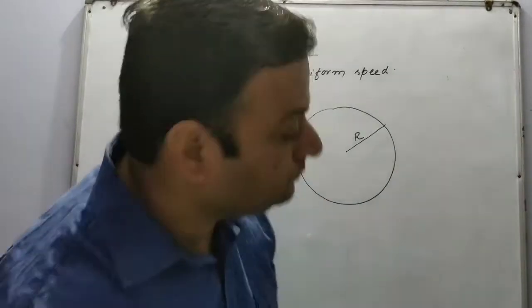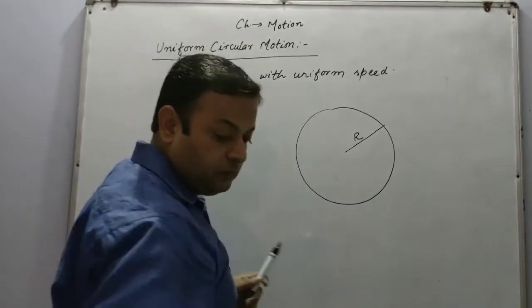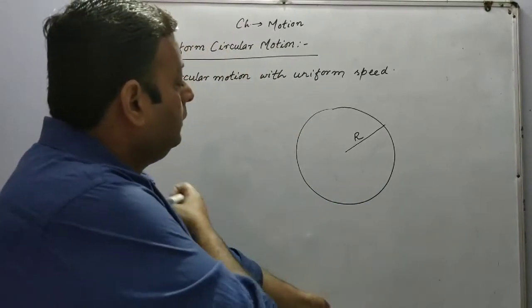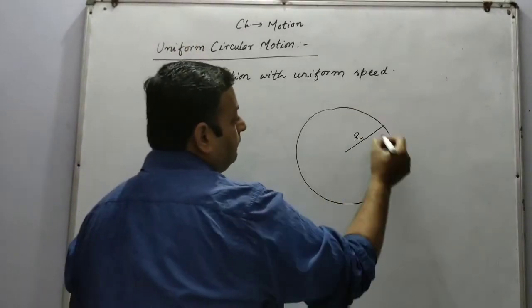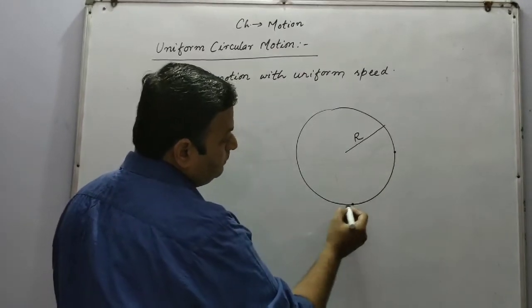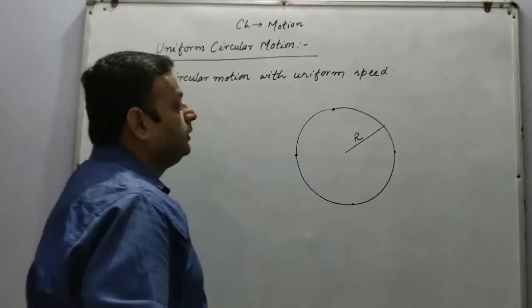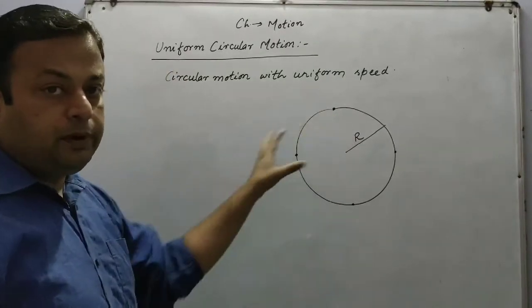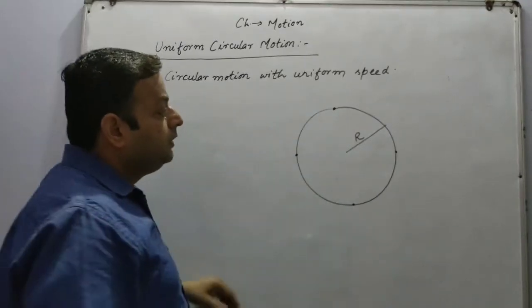Now what will be the direction of the velocity at this point, at this point, at this point and at this point? I have marked 4 points. What will be the direction of velocity on these points?